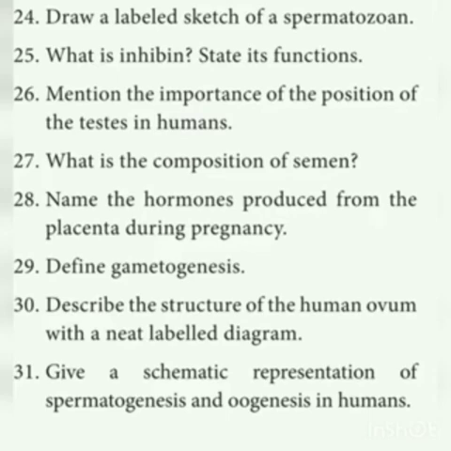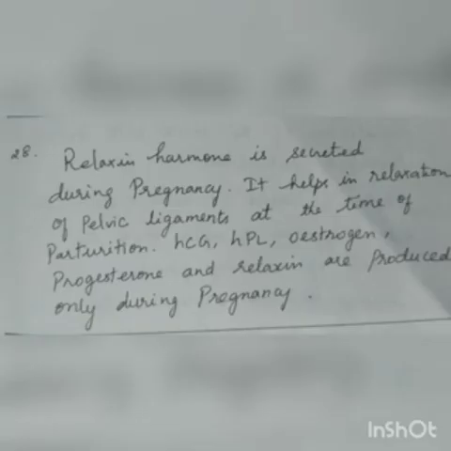Next is name the hormones produced from the placenta during pregnancy. So what are the hormones produced from the placenta? You know that there are different types of hormones. Human chorionic gonadotrophin, human chorionic somatotrophin, estrogens and progesterone are produced.